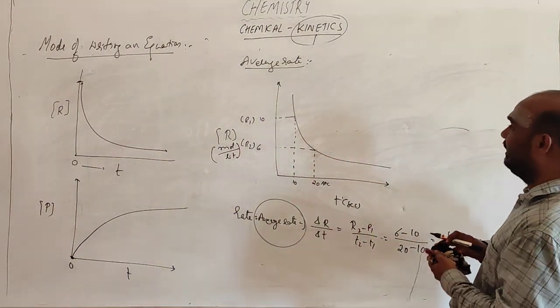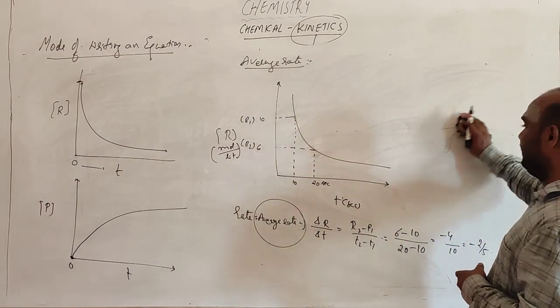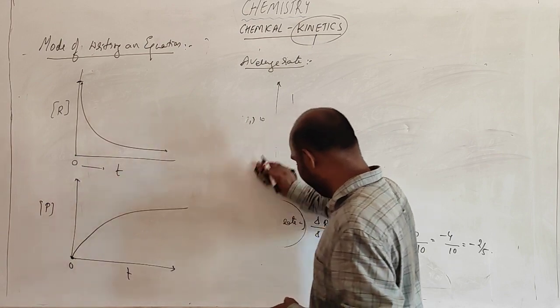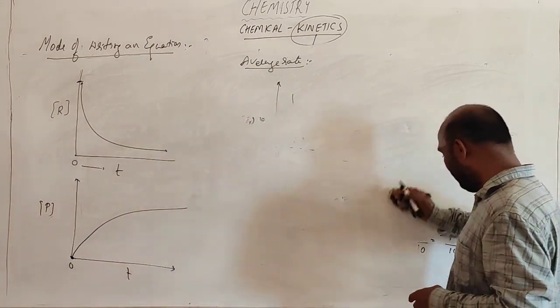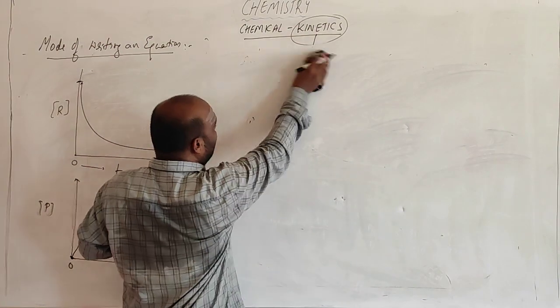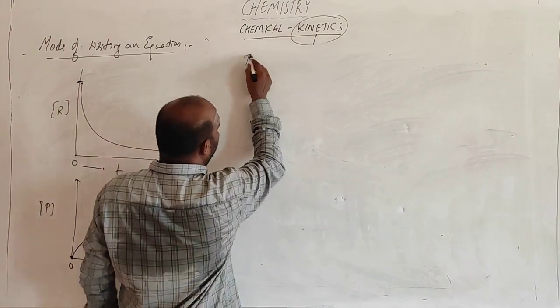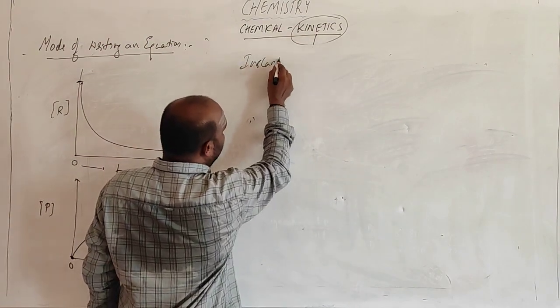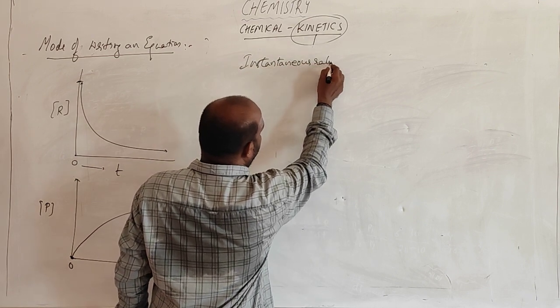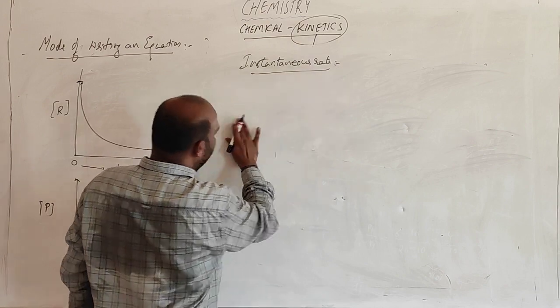Okay, suppose the question asks for the instantaneous rate, the rate at that particular point of time. What is meant by instantaneous rate?